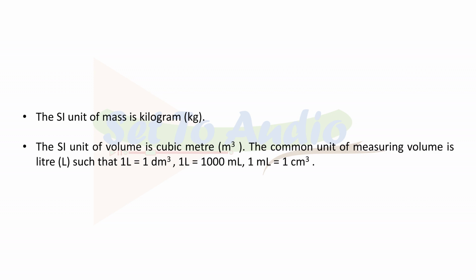The SI unit of mass is kilogram, kg. The SI unit of volume is cubic meter, m3. The common unit of measuring volume is liter, L, such that 1 liter equals 1 cubic decimeter, 1 liter equals 1000 milliliters, 1 milliliter equals 1 cubic centimeter.